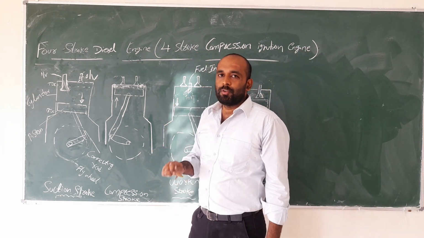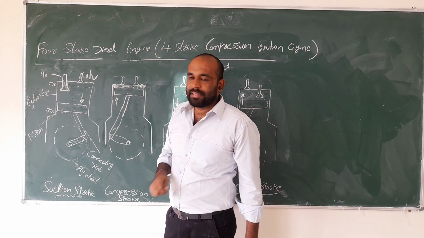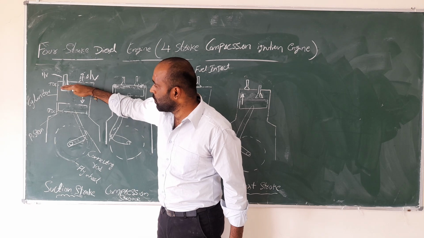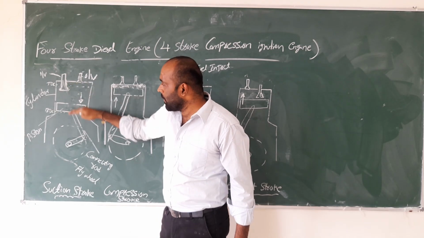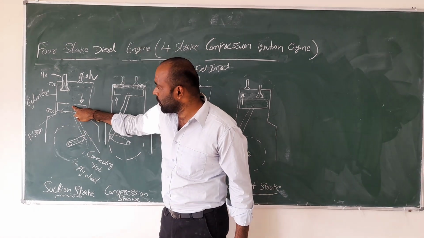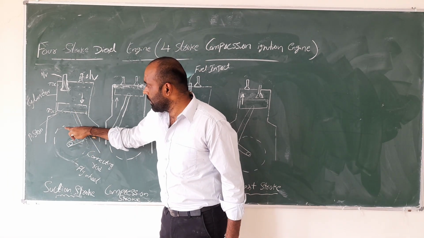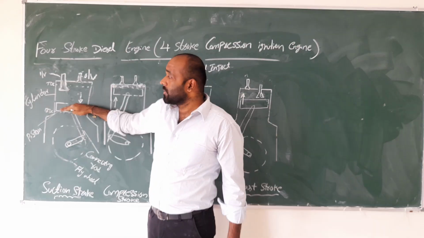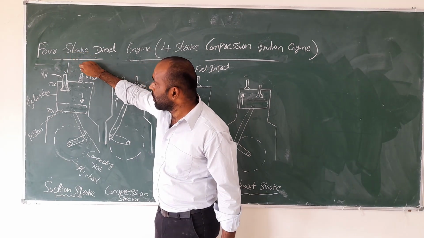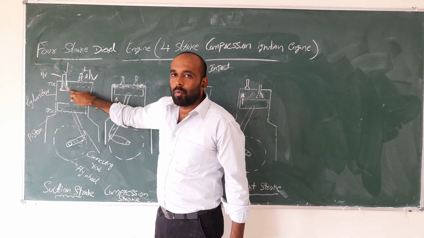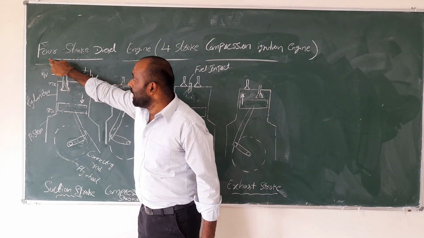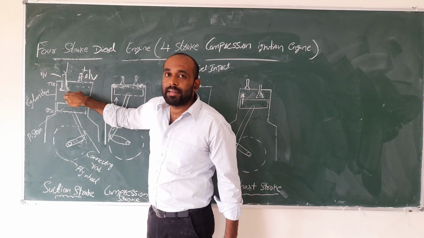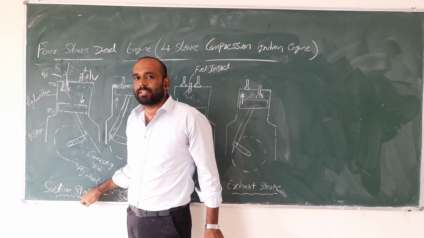Initially, by using the battery start, the flywheel will rotate. If it rotates 180 degrees, the piston moves from TDC to BDC, because the connecting rod is connected at one end to the piston and at the other end to the flywheel. So if the flywheel rotates, the piston also moves top to bottom. Simultaneously, the inlet valve is open and the outlet valve is closed. Normal atmospheric air passes through the inlet valve into the cylinder. That's why it is called the suction stroke.